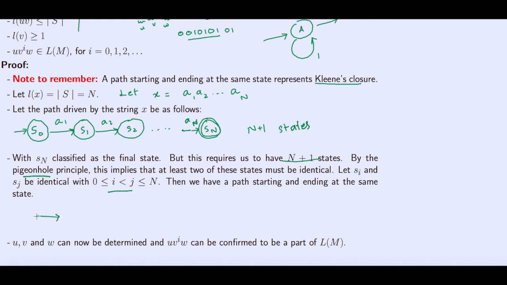So we say this is my S0, this is A1 goes to S1, and then we have Ai going to Si, and then we have the situation like this.